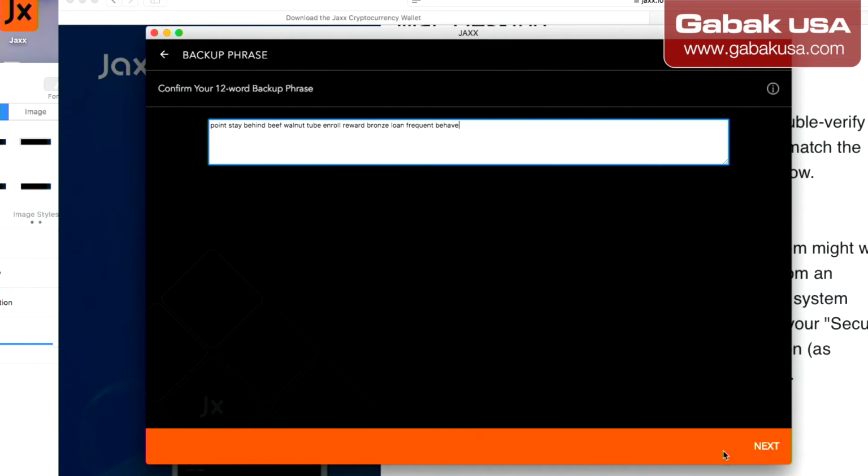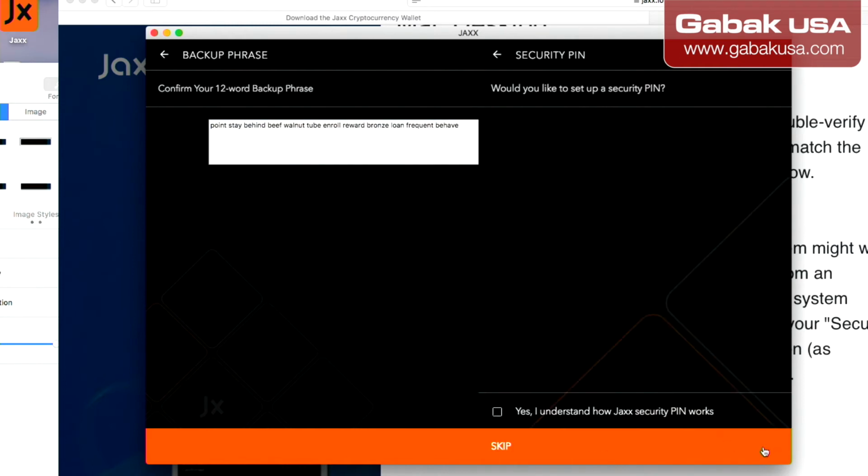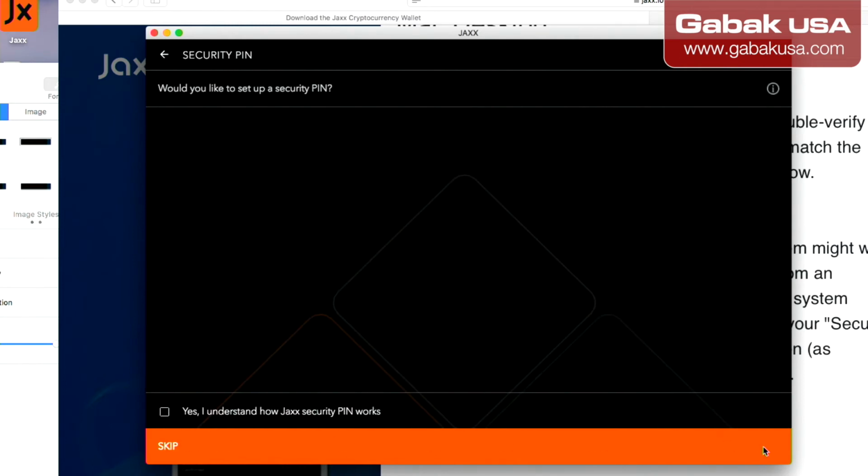I'll show you again. I'll try to delete one. There you go, next disappears. If I put two or something like that, it will not work. It has to be exactly the same, with the spaces and everything. So in this case, we are going to click on next.